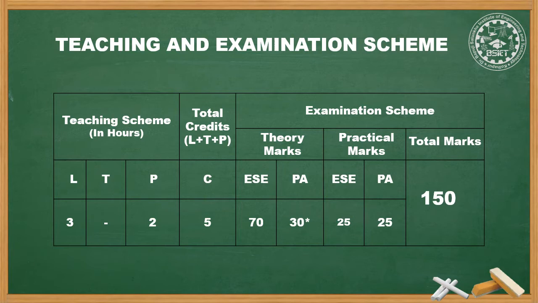and the micro project performance, as per individual and group. The remaining 50 marks are divided into practicals: 25 for end semester examination and 25 for practical progressive assessment, that is the completion of journal, manual, and assignment, based on which you will be given the marks out of 25. This subject consists of a total of 150 marks.